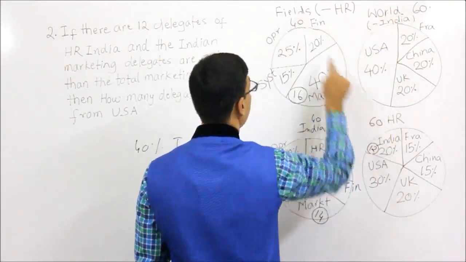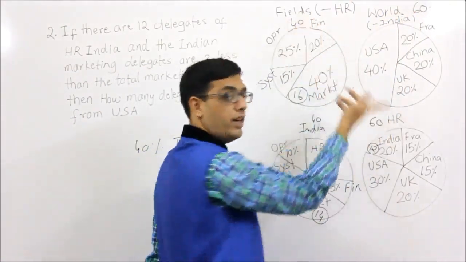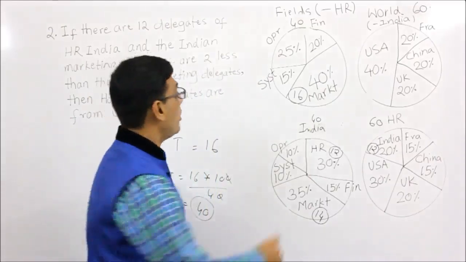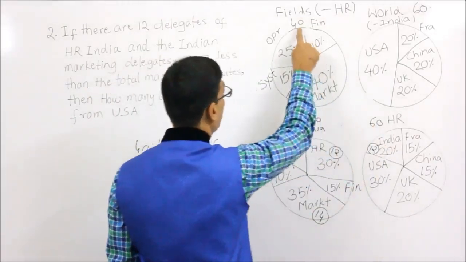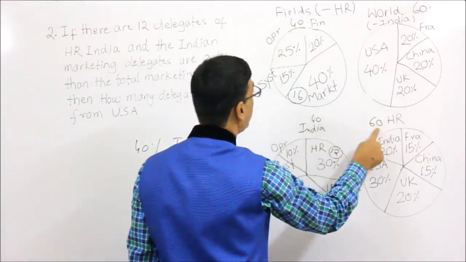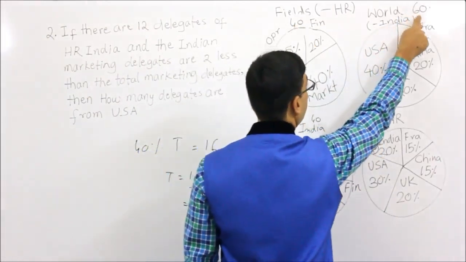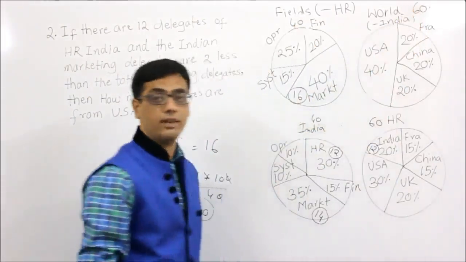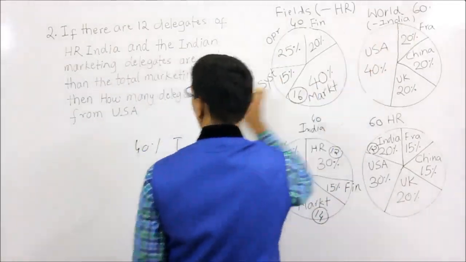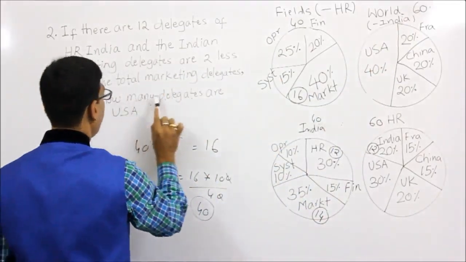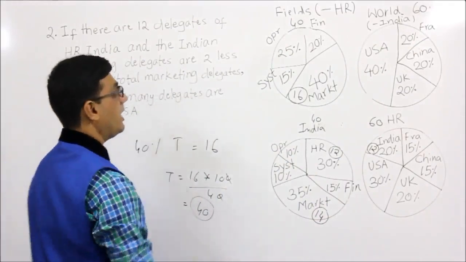This is 40 plus 60, the entire world, including HR and all fields. This should be the same. So the moment we get this 40, 60, we found out this is 40. 40 plus 60 is 100, and therefore again this 40 plus this number is 100, that means it is 60. So if this is 60, now the question says, how many delegates are from USA?